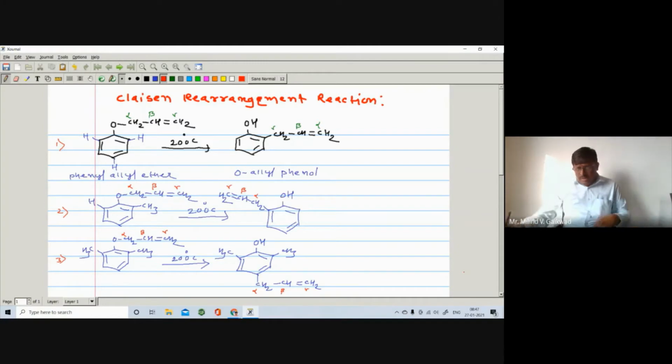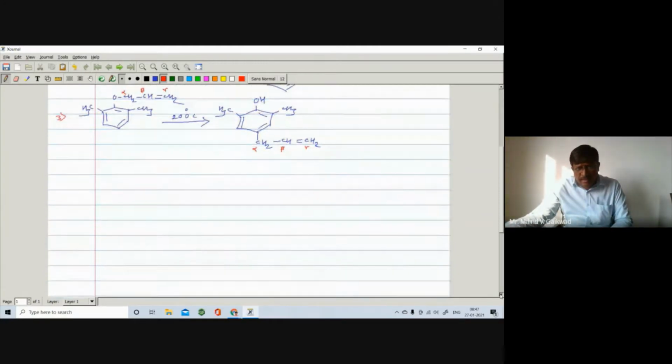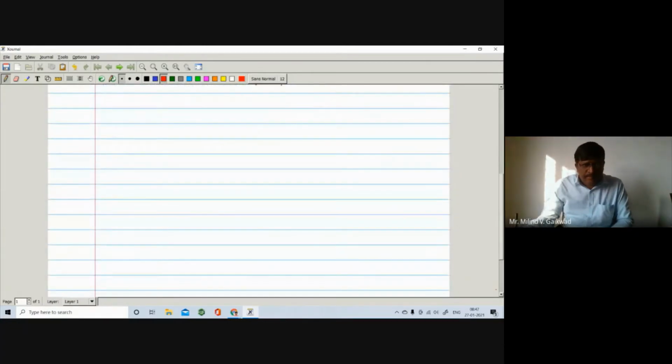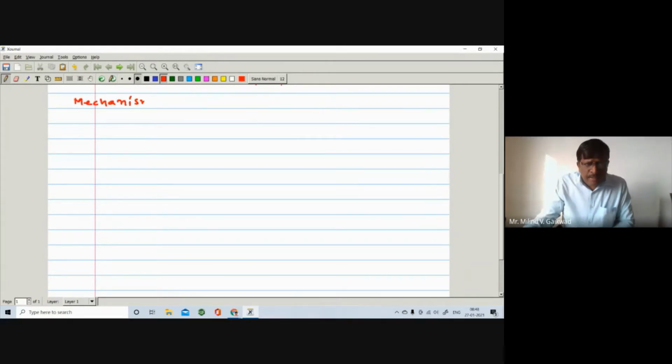So we'll take the mechanism of the reaction. In the mechanism, I will just write the structure. The same thing, I'm going to write the starting compound.